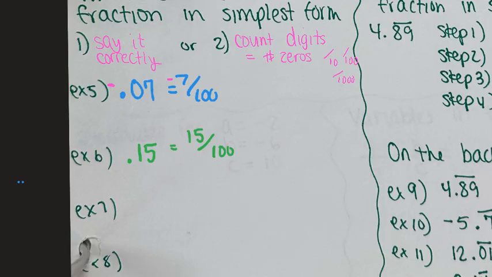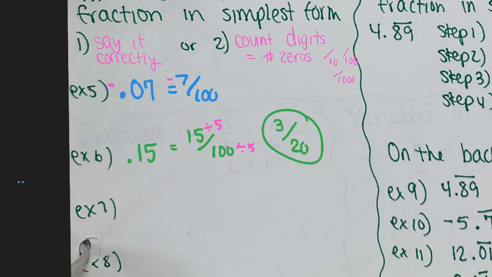So what goes into both 15 and 100? Well, what popped in my head was 5. So I need to simplify the numerator, divide it by 5, divide the denominator by 5. 15 divided by 5 is 3. 100 divided by 5 is 20. Final answer, 3/20.